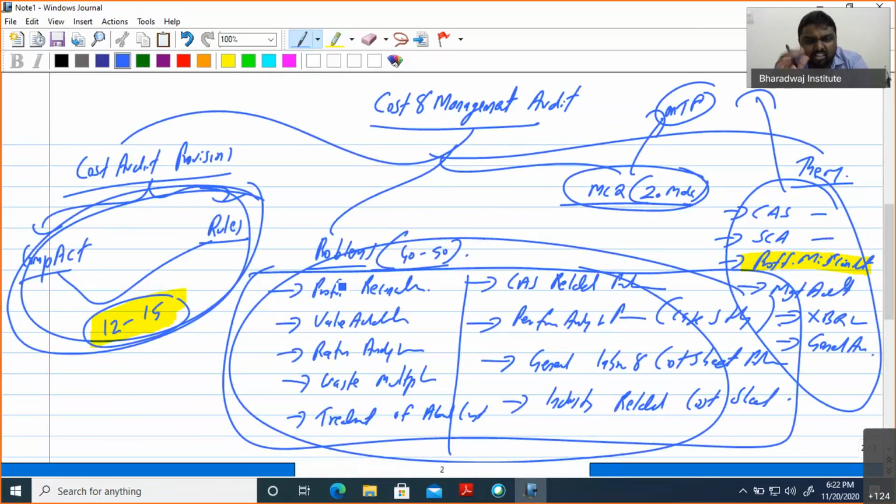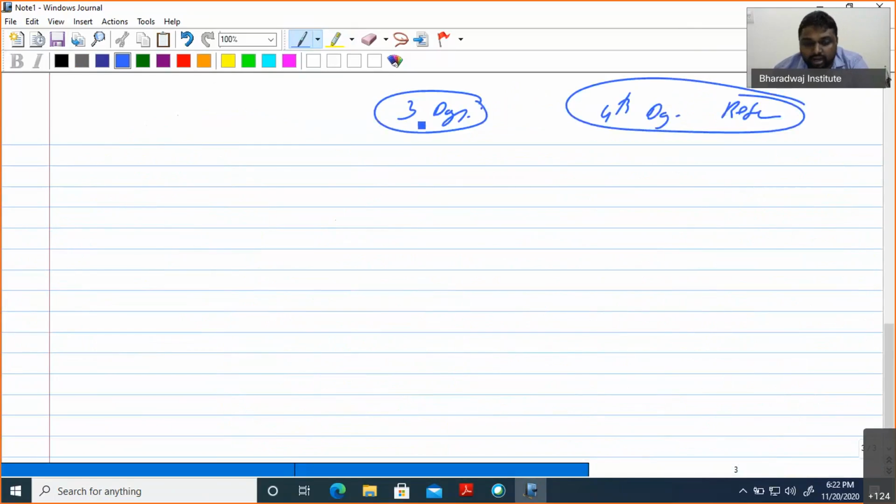Problem area, very small area, because profit reconciliation you studied in your intermediate, then value addition, CS problem also. The same thing, it is very easy to score. So our planning will be a 3-day session, and the fourth day will be reserved. Suppose any portion is not completed, we will discuss it on the fourth day. So hope you are ready.